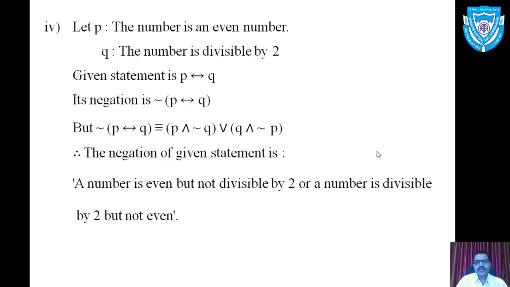Now, after obtaining the negation of this biconditional statement in symbolic form, since the original statement is in theoretical form, of course, we have to represent the answer in theoretical form. So, what is the theoretical form of the resulting statement? P and negation of Q, or Q and negation of P. A number is even but not divisible by 2, or a number is divisible by 2 but not even.